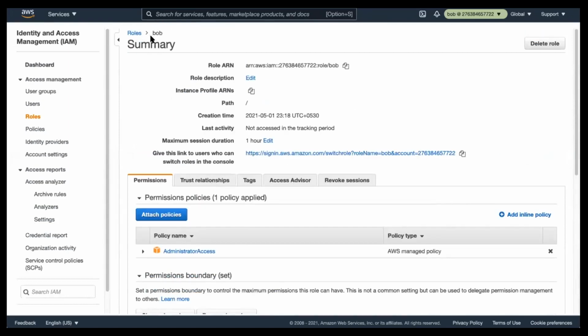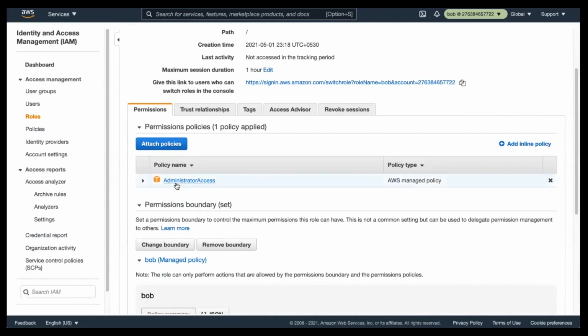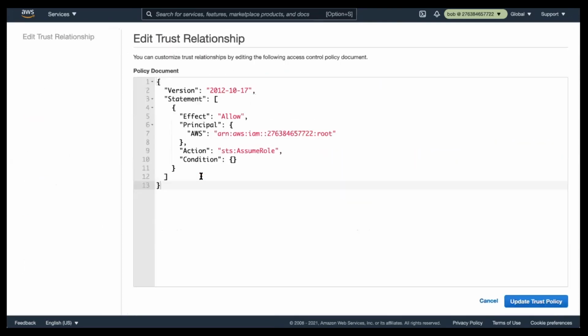When we created the IAM role Bob, we set a policy, right? We set administrator access, and we also set the trust relationship, which is again the trust policy. We allowed this specific user to assume the AWS IAM role.